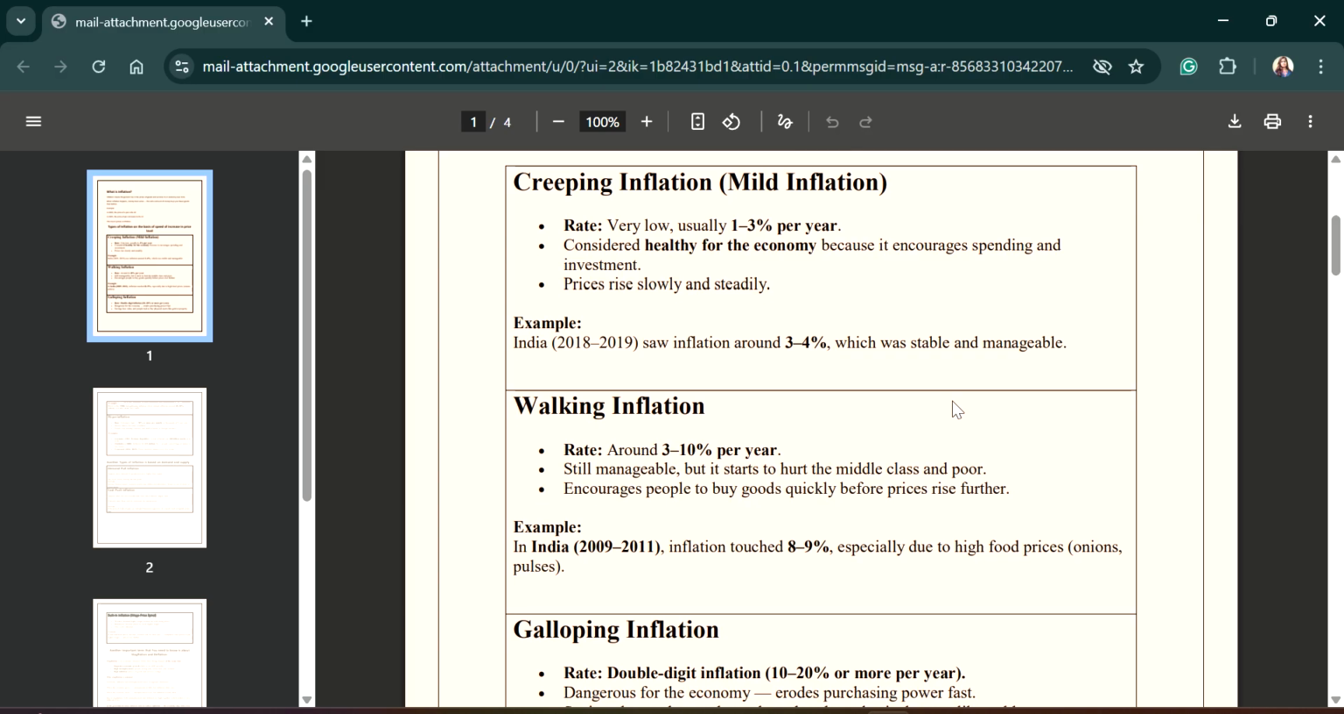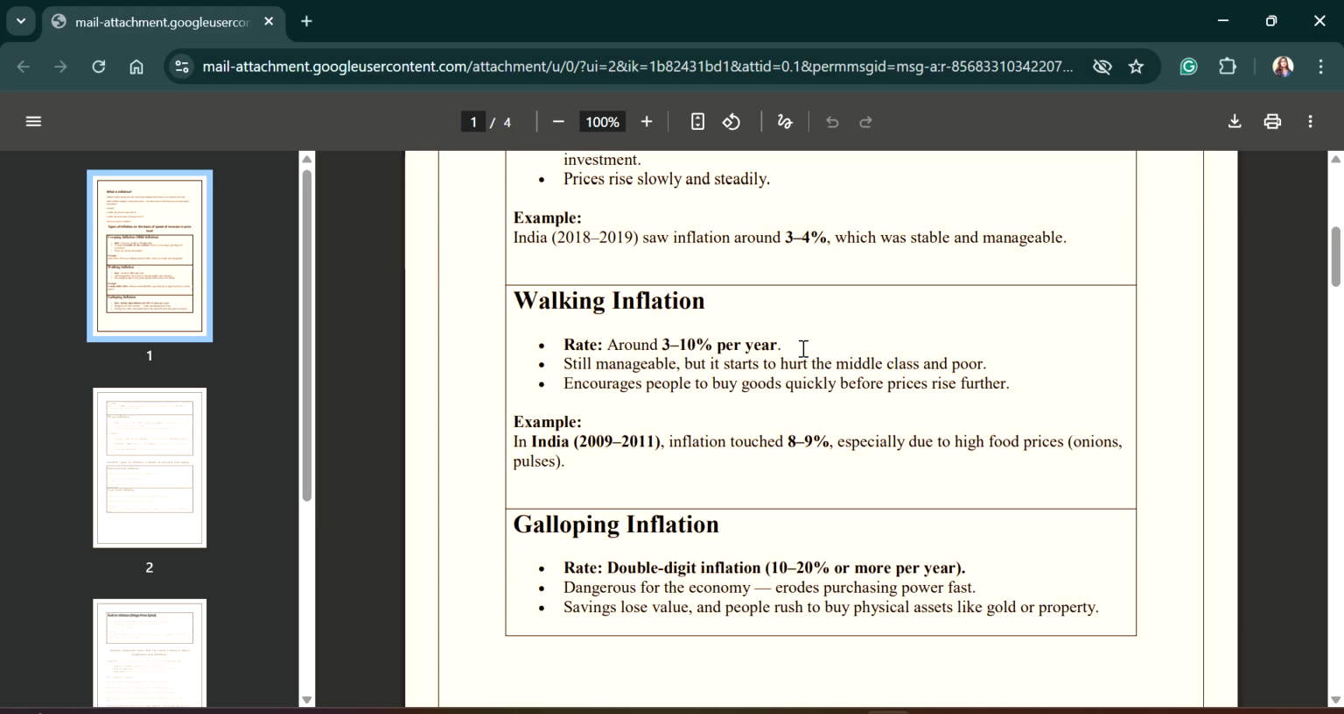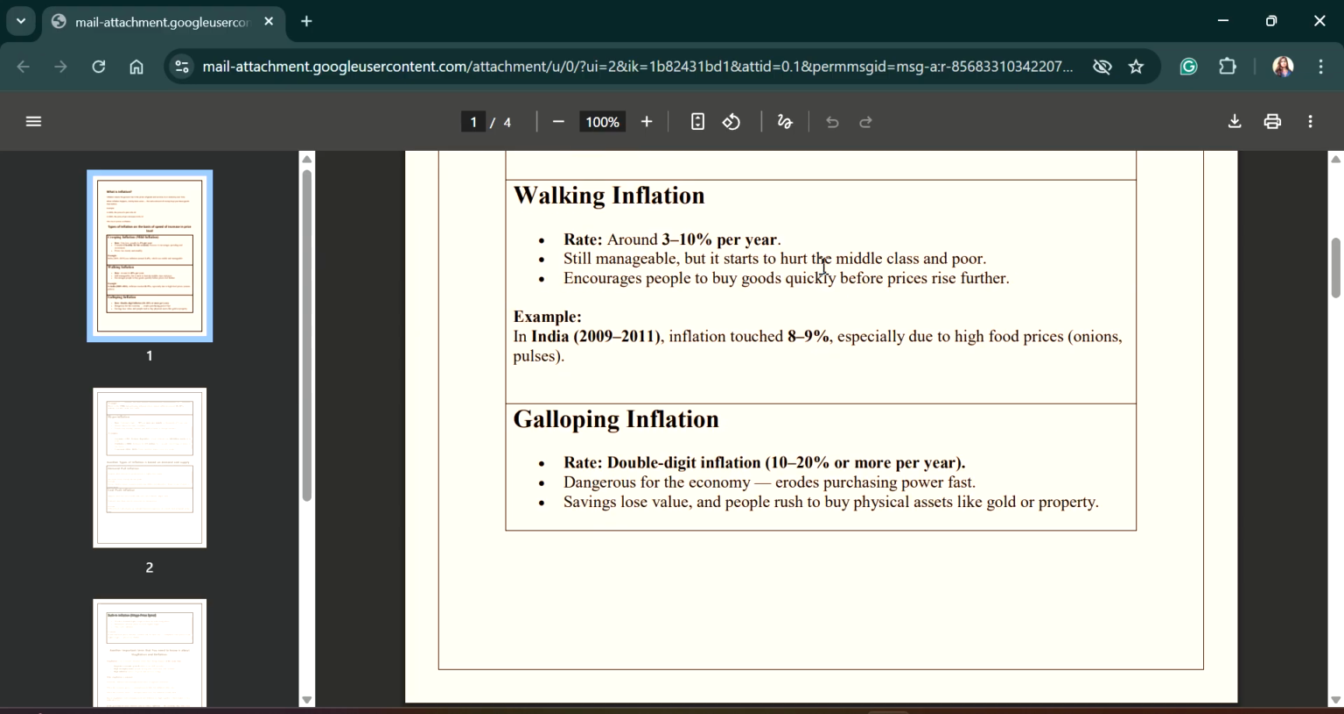Second is walking inflation. In walking inflation, the rate of rise of the price level is moderate, which is around 3 to 10%. Creeping and walking inflation both are manageable. In India, we experienced walking inflation in the years 2009 to 2011, when the price level touched 8 to 9%.